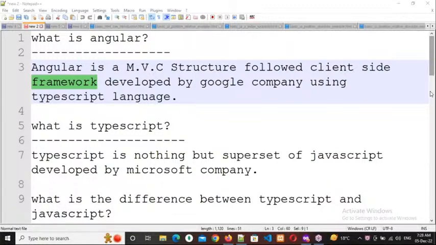So like that, whenever you are developing an application, we can have two choices. We can develop our application by using any core language, or else we can go for any available framework. If we choose a core language, then as a programmer, whenever you are developing an application, we need to take care of three things. One is performance. Second is security. And the third is SEO friendly URLs.